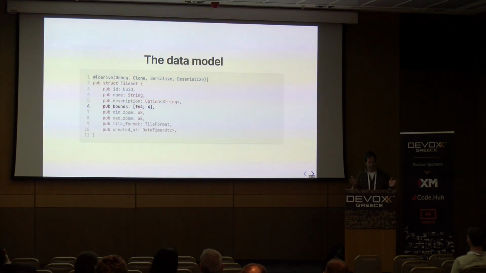For bounds, we have a constrained array of four 64-bit floating point values. This again will be automatically handled and deserialized by our JSON code. We have primitive integer types from U8 up to 64 as well, so this is 0 to 255 for our zooms. And then we have tile format as an enum.